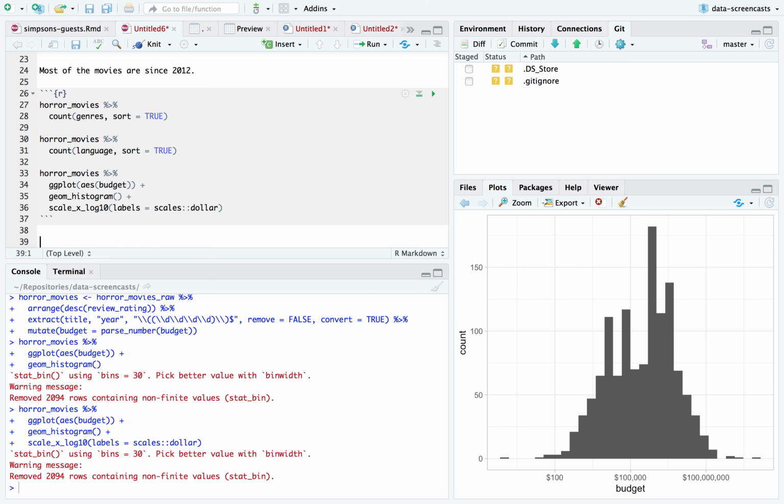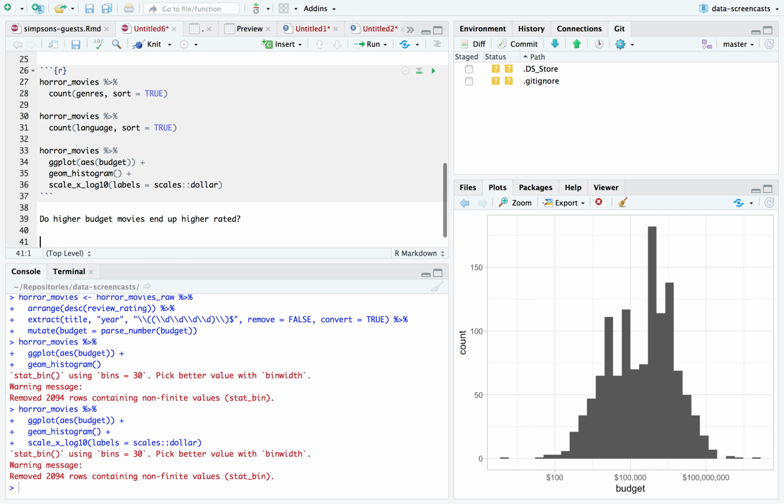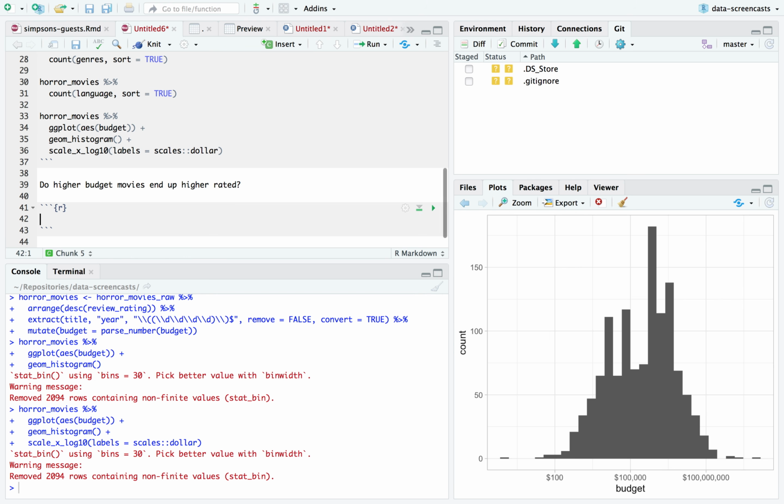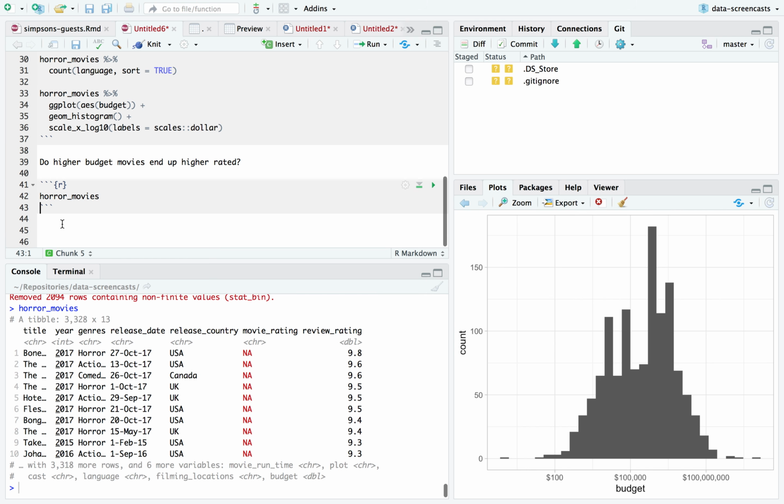This brings me to my first question. Do higher budget movies end up higher rated? I'm going to make a prediction. My prediction is yes, but a very weak correlation. I'm not just being cynical and saying, oh, money doesn't make a good horror film, because my guess is that there are a lot of low budget movies that are kind of bad. And the highly watched movies, maybe they get some marketing behind them. But I'm going to guess that's a very weak correlation, that doesn't explain a lot of the variation. That's just the prediction. Let's find out.